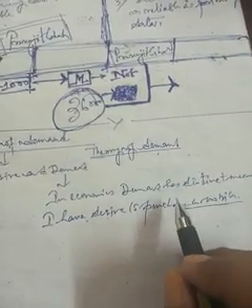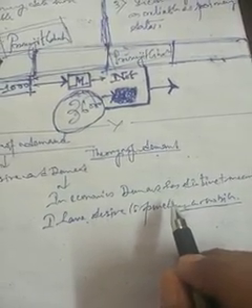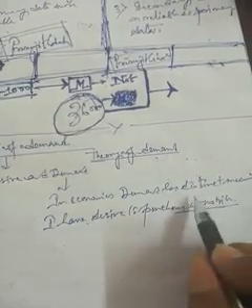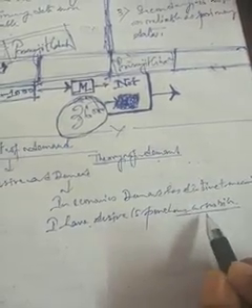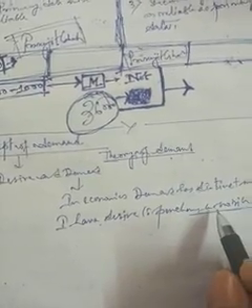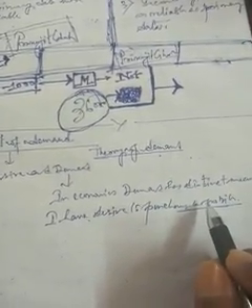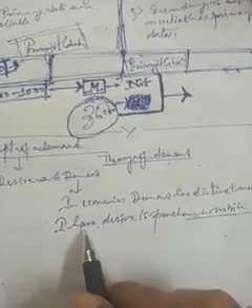If I do not have enough money to purchase the mobile, then it is not a demand. Then it is not my demand.